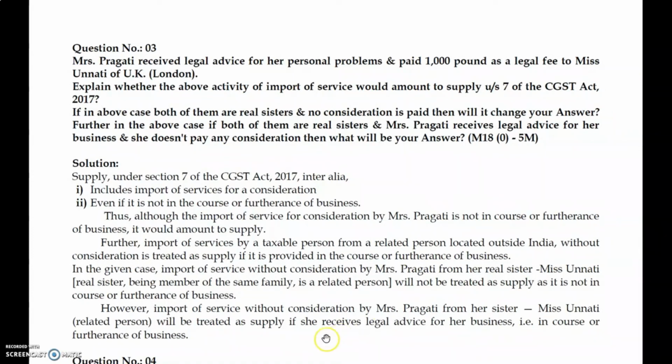When writing this definition, this is what you should write. You asked for a presentation, right? This is the matter. Supply under section 7 of the CGST Act 2017 inter alia includes import of services for a consideration even though it is not in the furtherance of business. Thus, although import of services by Pragati is not in the course of business, it would amount to supply. Further, import of services by a taxable person from a related person outside India: the second question asks whether the above activity of import of services would amount to supply. It is fine if in the above case both of them are real sisters and no consideration is paid. I will come to this point later in the next class.